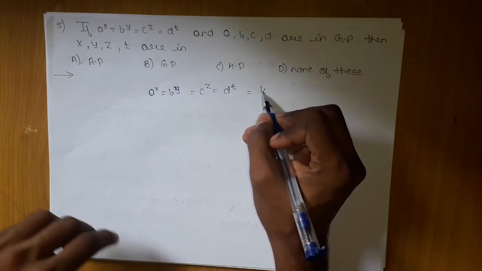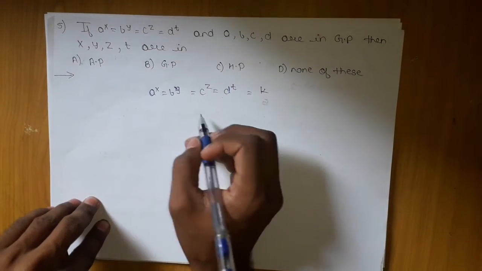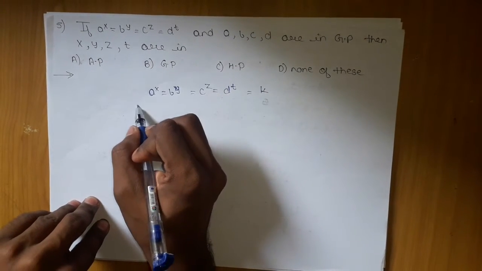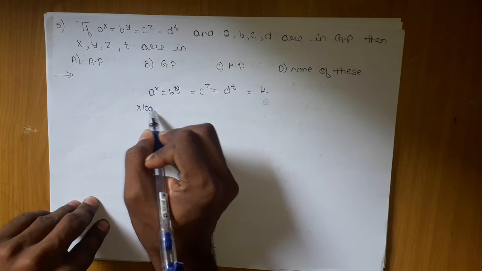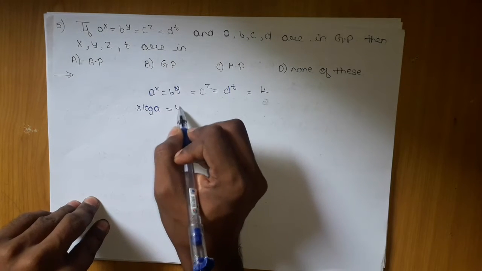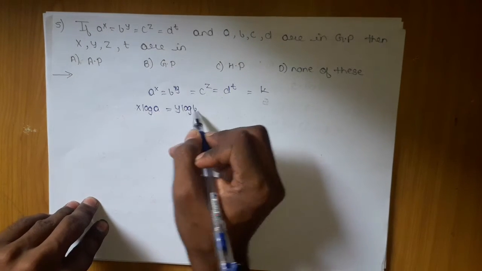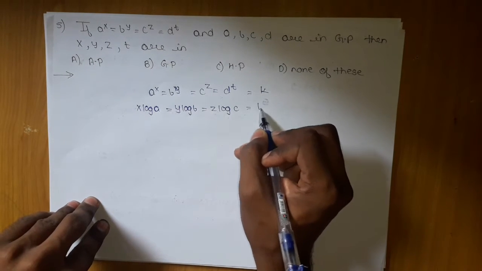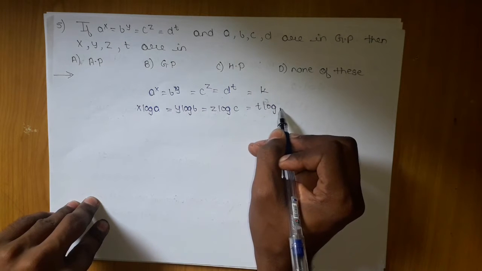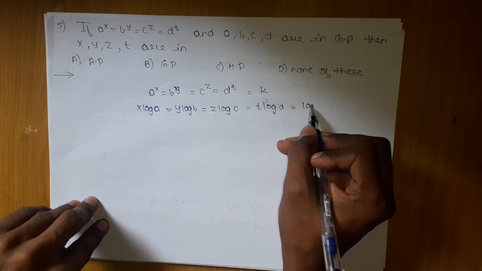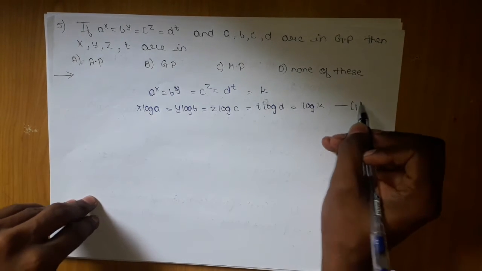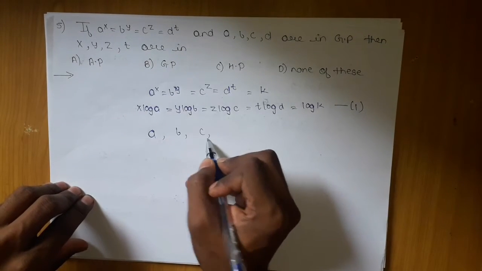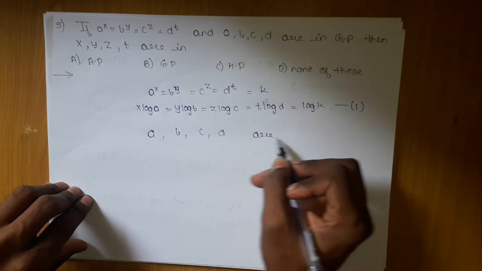Now the moment you take log, by logarithmic property you will get x log a, y log b, z log c, t log d equals log k. What is the purpose of doing this? You will come to know. Now a, b, c, d are in GP.